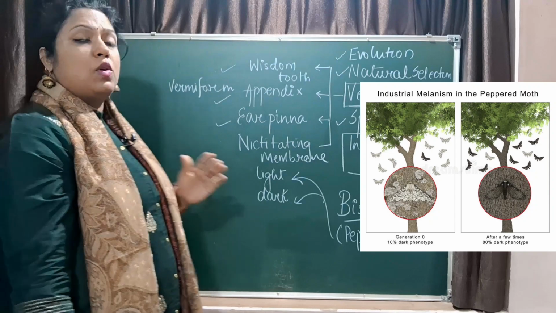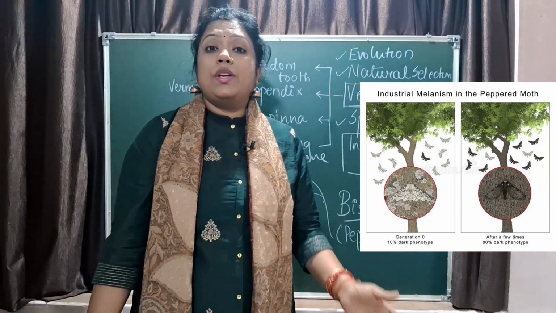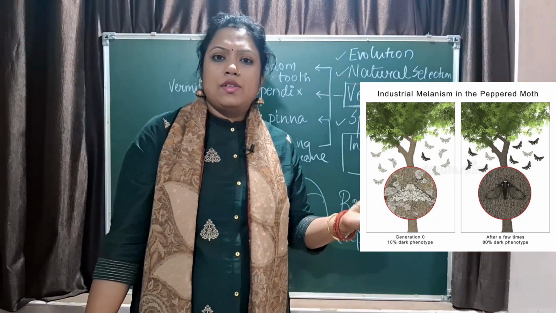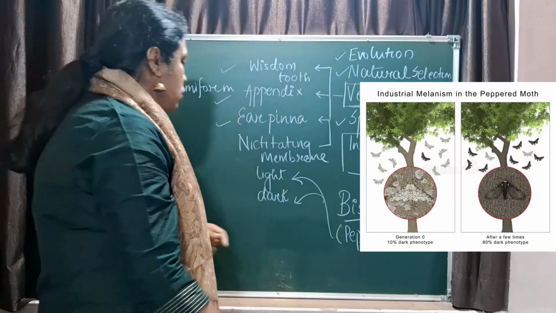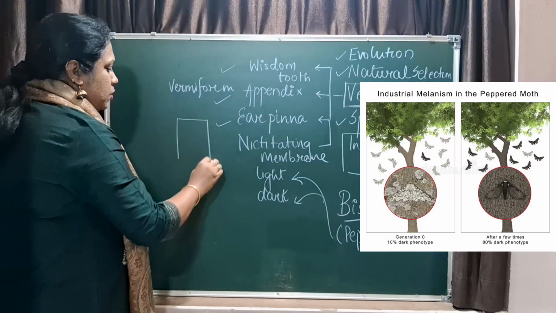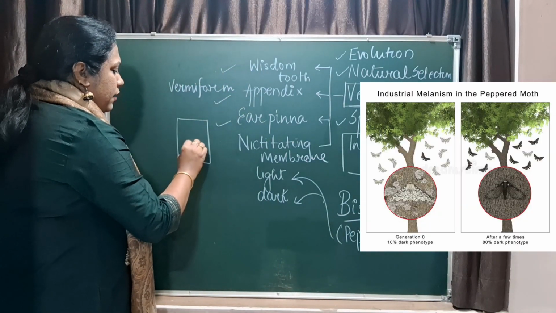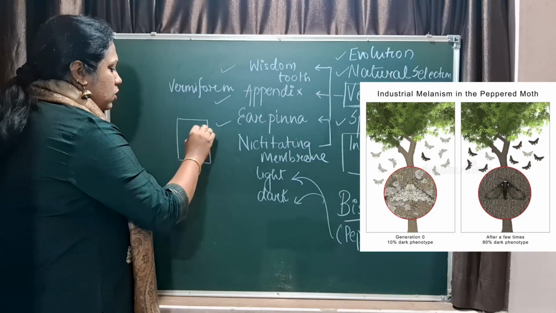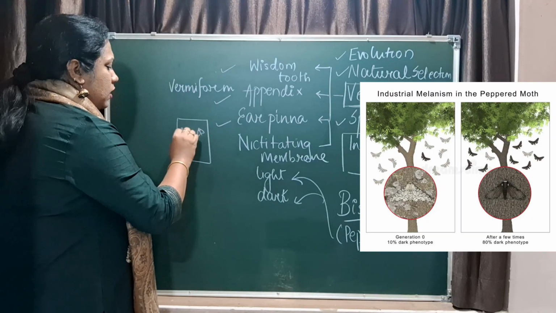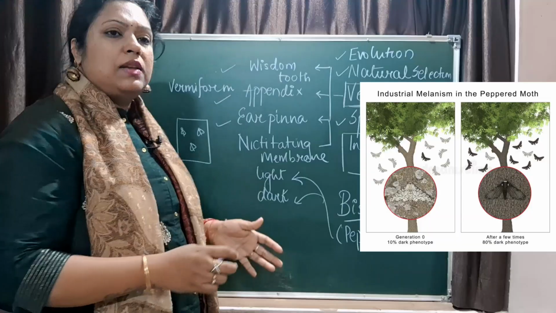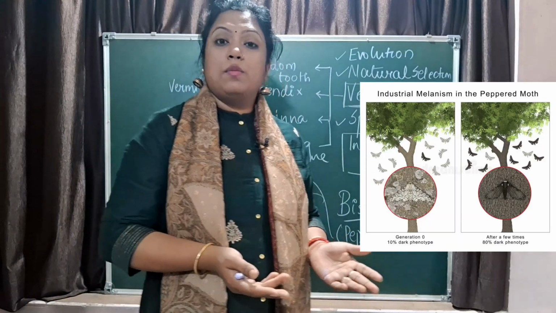When there was no pollution or when there were no industries, the bark of the trees was light. So the light colored moths were not seen by their predators, the birds.